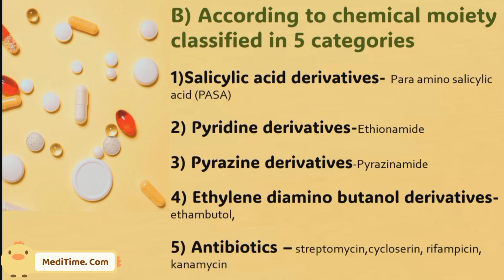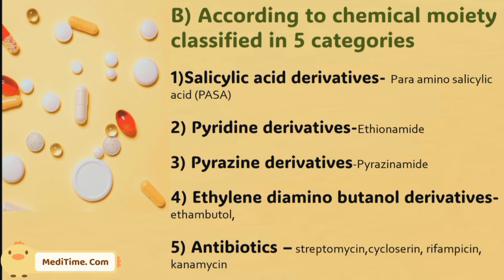So now the second classification, according to chemical moiety. According to chemical moiety, these drugs are classified into 5 categories. One is salicylic acid derivatives, for example para-amino-salicylic acid, also called PAS. Pyridine derivatives, for example ethionamide. And pyrazine derivatives, for example pyrazinamide. And the fourth one is ethylene diamino-butanol derivatives, for example ethambutol. And the fifth one is antibiotics, for example streptomycin, cycloserine, rifampicin and kanamycin.